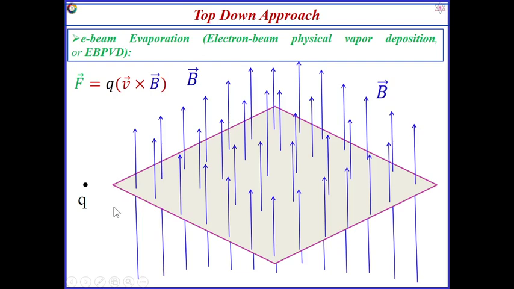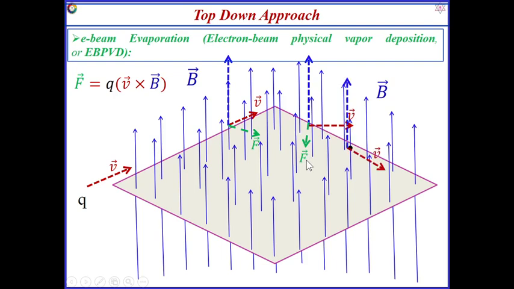So when this charged particle moves inside the magnetic field, it will experience a force like this, v cross B. The charged particle will move in this way. Again a force is induced in this way.